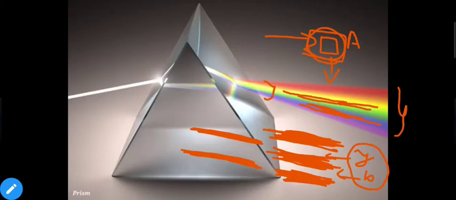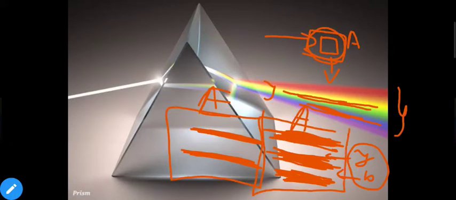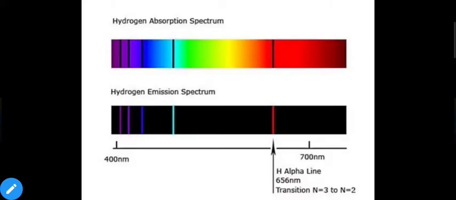Okay, and as we can see, both of them, that means this is the emission spectra and this will be the absorbance spectra. When we mix them together, you will get continuous spectral lines or visible spectra. So both of them are complementary of each other, or supplementary of each other. So this is the result of absorption and emission spectra of hydrogen.